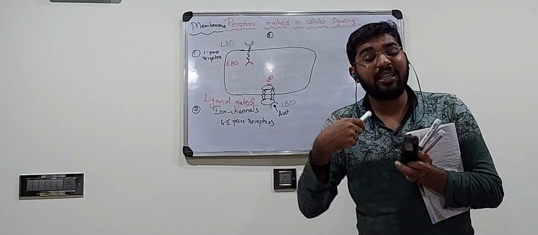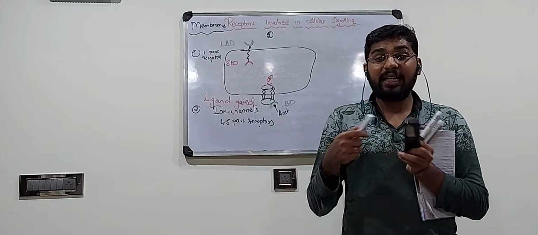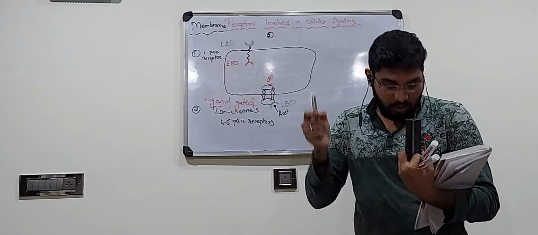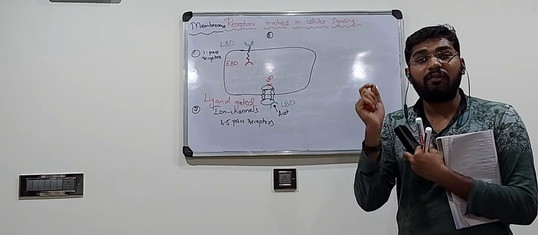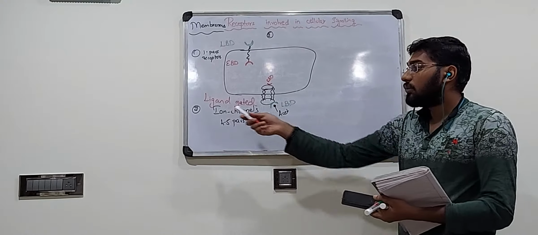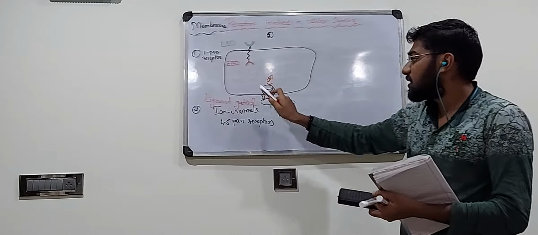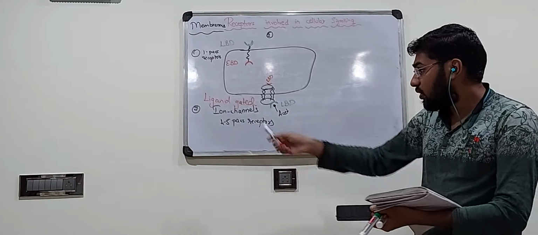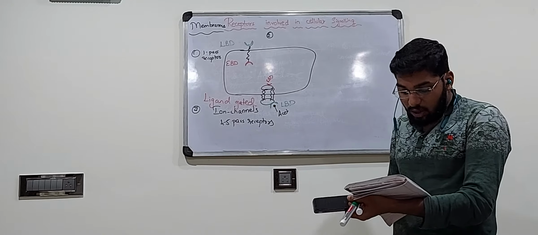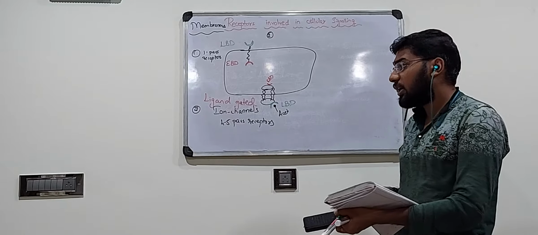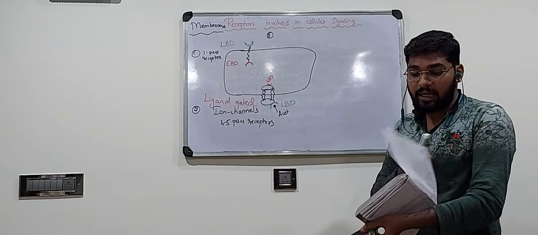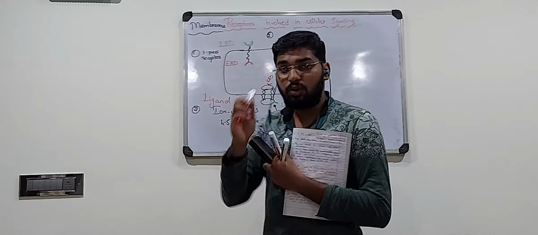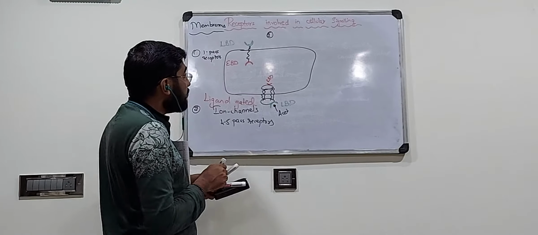That in turn regulates or controls the ionic movement. It is involved in ionic influx and efflux, in ionic flux. So these are examples of the second type of membranous receptors, which are 4 or 5 pass receptors. These are called acetylcholine receptors. They are called cholinergic nicotinic receptors. Moving on to the third type of receptors. So this is the second type, 4 to 5 pass receptors, we call it. Moving to the third type.